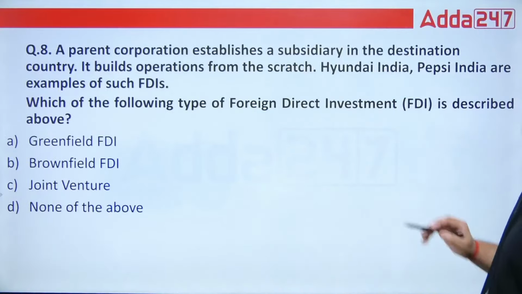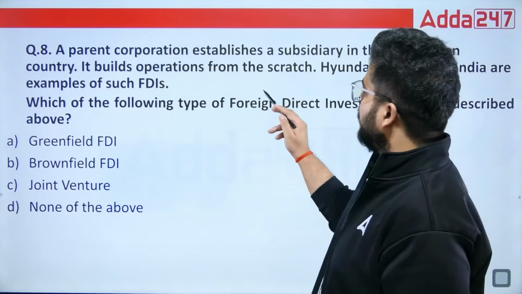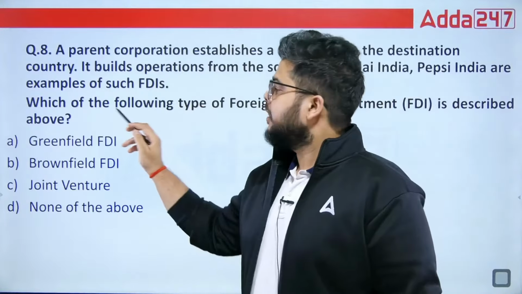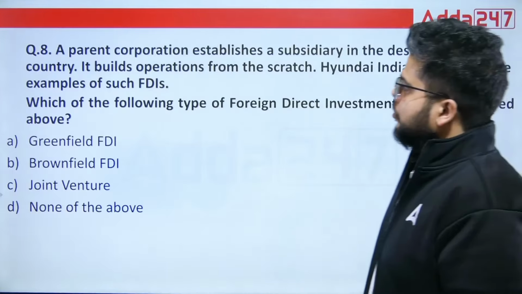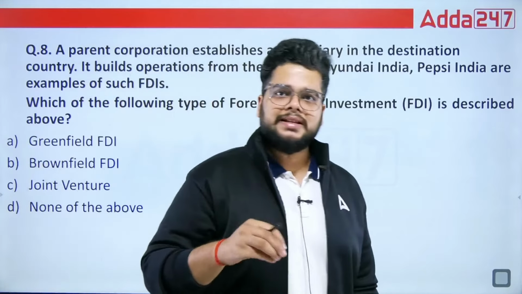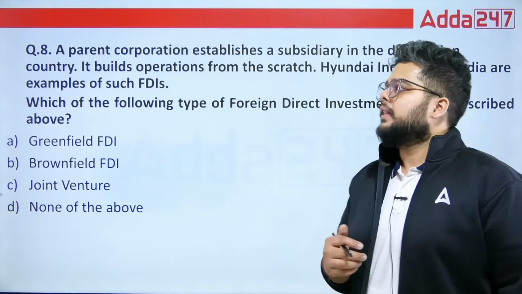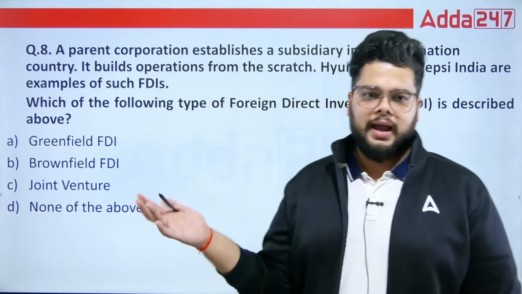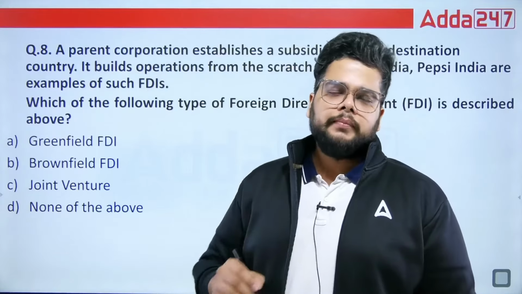Then, a parent corporation establishes a subsidiary in a destination country. It builds operations from scratch. Hyundai India, Pepsi India, they are examples of such FDIs. Which of the following types of FDI is described above? So when we talk about starting the business from scratch, establishing a subsidiary in the country where the FDI is incoming, then you will say that it is a type of greenfield project or greenfield FDI. Brownfield is investment in an already established firm.